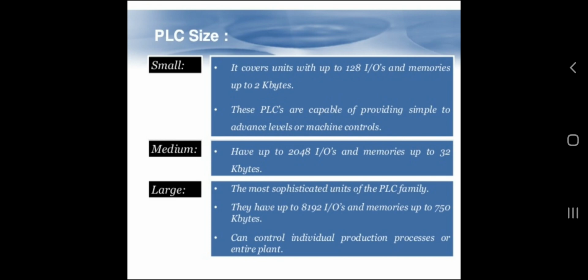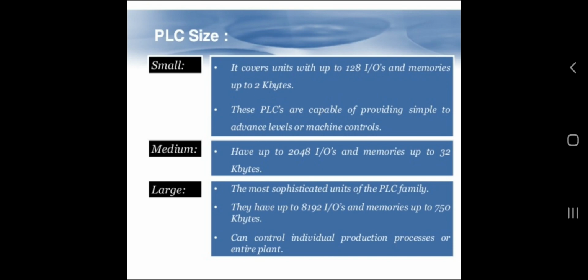And large PLCs, the most sophisticated units of the PLC families, have up to 8192 input outputs and memories up to 750 kilobytes and can control individual production processes or an entire plant. So these are different types of PLCs available 8 years back.